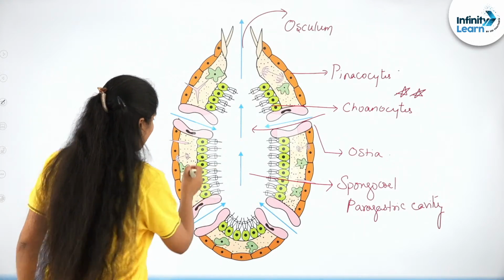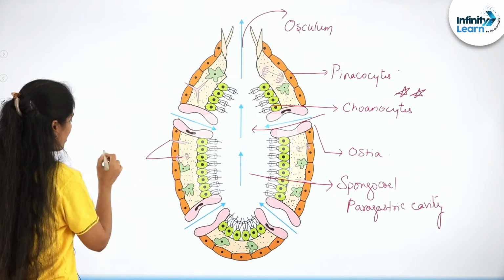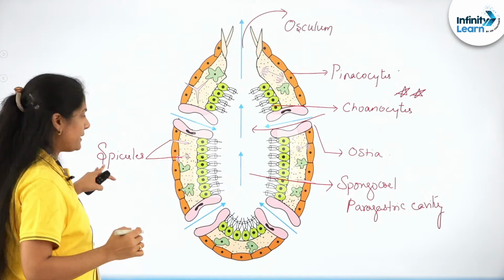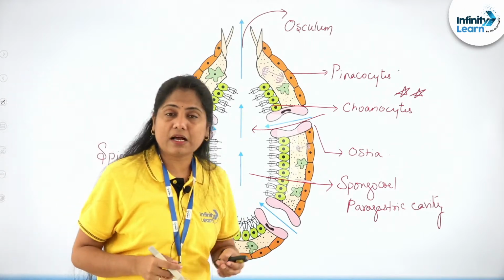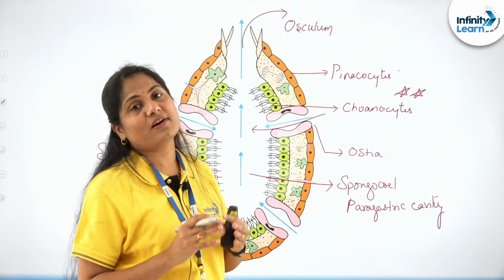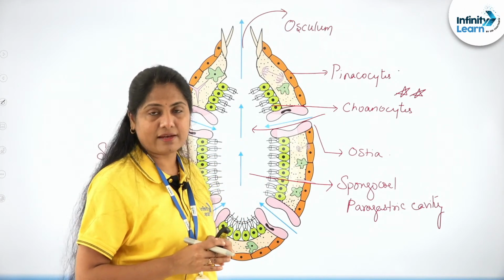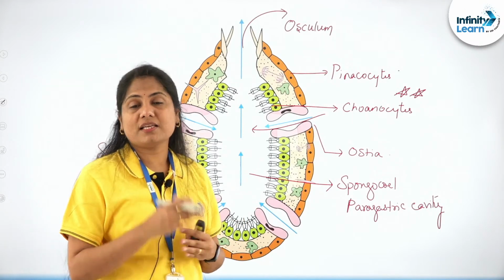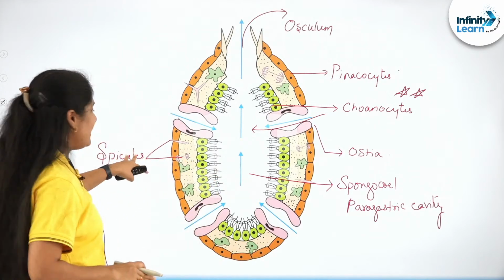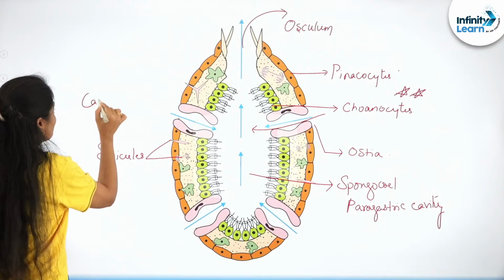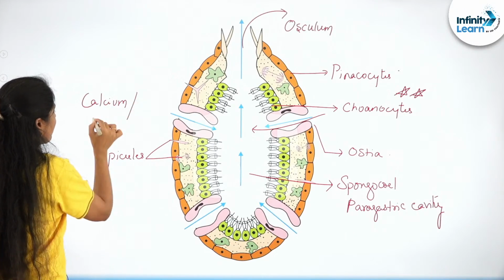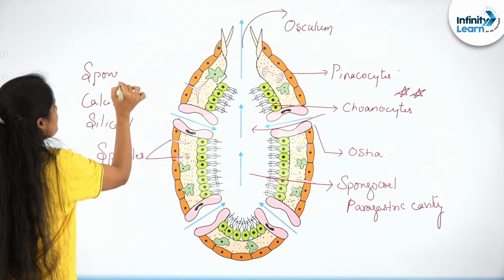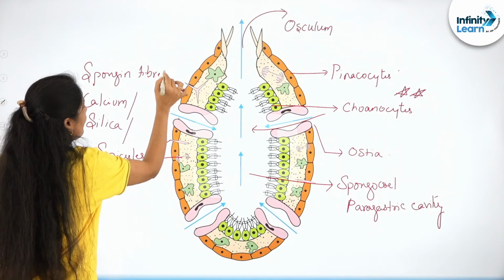Along with that, you will find a skeletal system. It has what are called the spicules. Based on whether these spicules are made up of calcium or silica, or it also has the spongin fibers, these organisms are classified further into the Calcarea, Hexactinellida, and Demospongiae. These are the groups among sponges based on these spicules, whether they are made up of calcium, or whether they are made up of silica, or they also have the spongin fibers. Based on these, we are classifying these organisms.